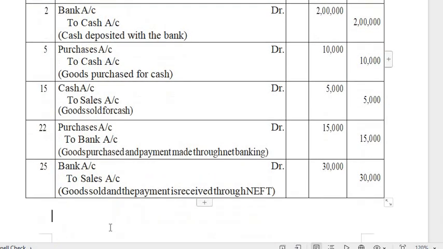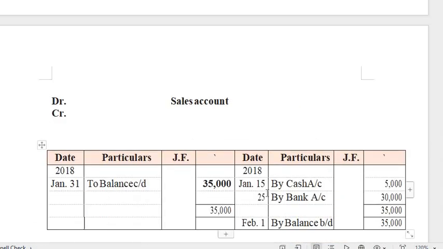On the credit side, the first transaction you have to write is January 15th, by cash 5,000. The next one, January 25th, by bank 30,000. The total is 35,000. On the debit side there is no total. So the difference we are writing, 35,000, as to balance carried on. That you have to bring into next month on the opposite side as balance brought on, 35,000. Okay. So like this you can group the items into a similar account. You have to prepare an account.